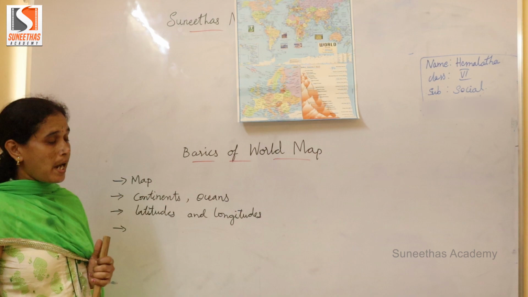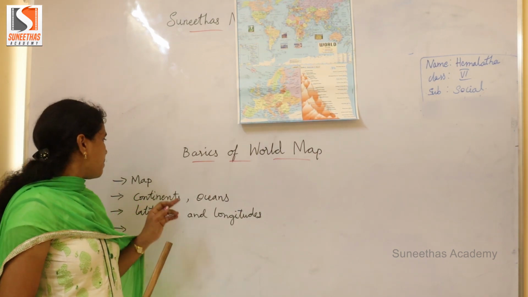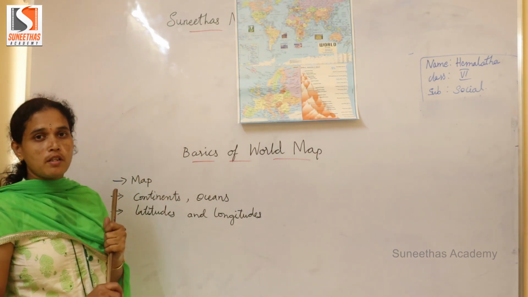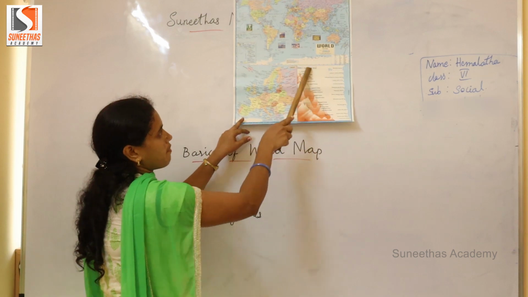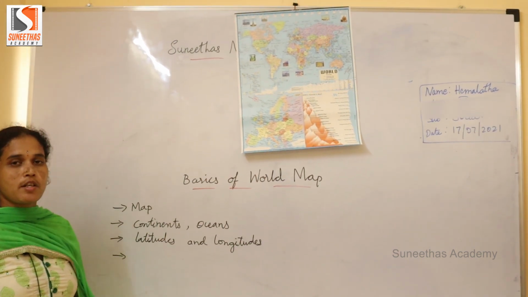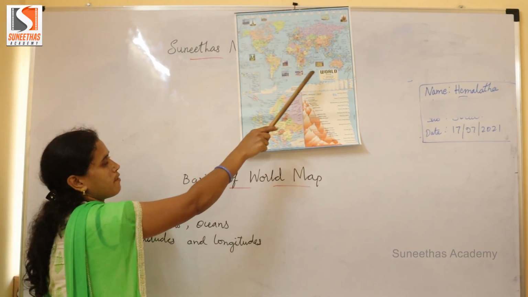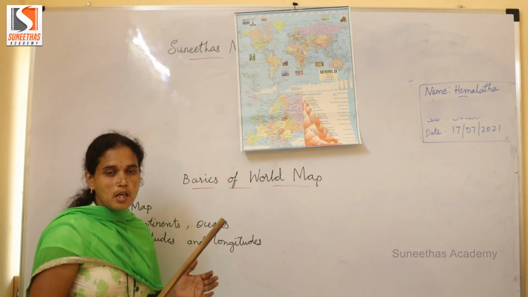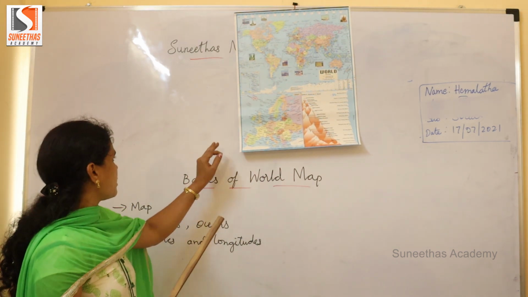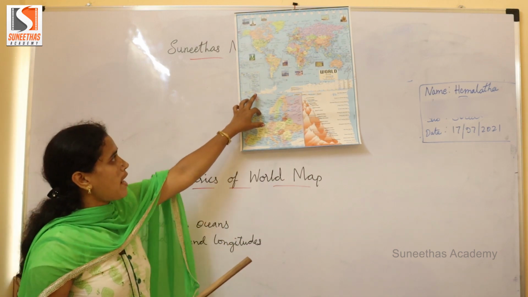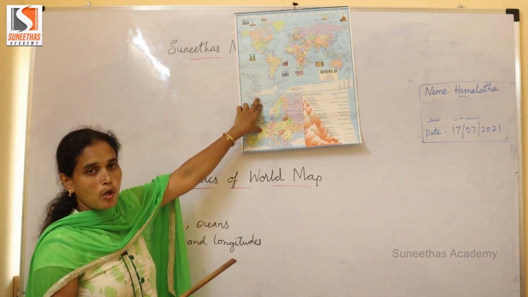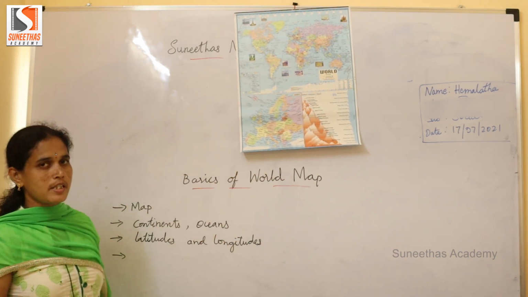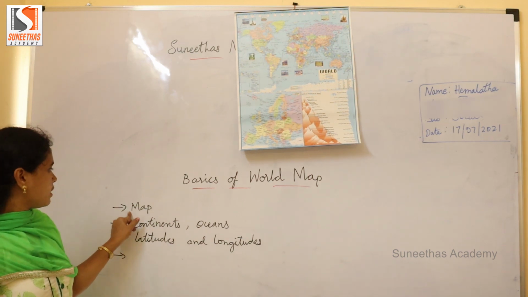So what is a map? A map is a representation of the earth on a flat surface. The representation of the earth on a flat surface is called the map. Whereas the globe is round in shape, the map is flat. It is a representation of the earth on a flat surface. It is called the map.